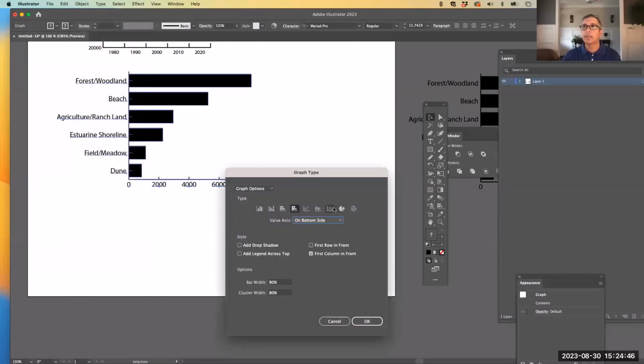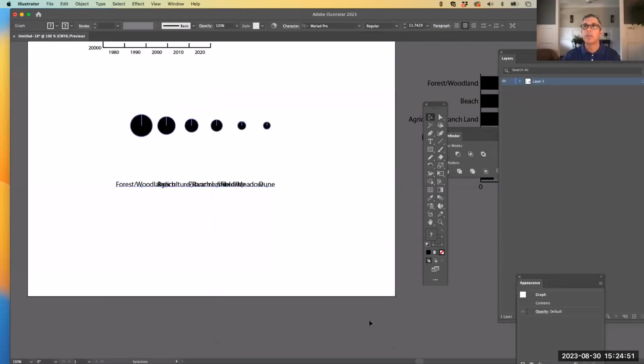I'm going to select the pie chart that appears in my Graph Type dialog box and hit OK. And you'll see that instead of giving me a pie chart, it's giving me a circle that's sized representative of the number that was in that chart. This is useful if you are trying to compare values of different items, or if you want to put this over a map, with different size circles that represent value over different locations. That might be useful, but we're actually trying to use it as a bar chart.